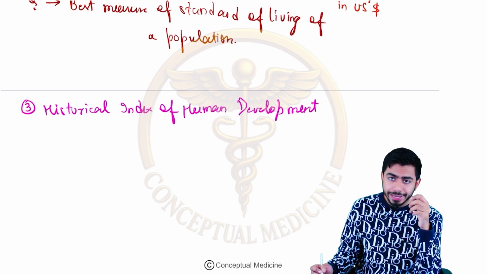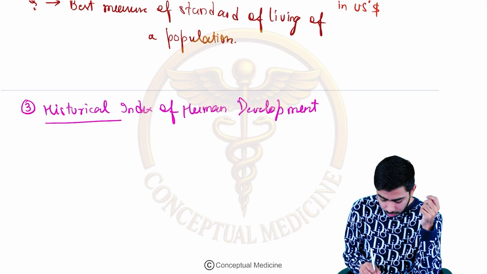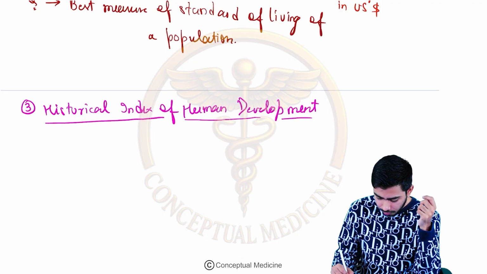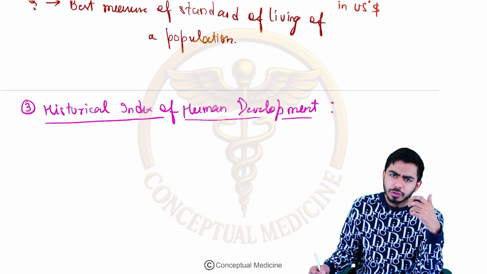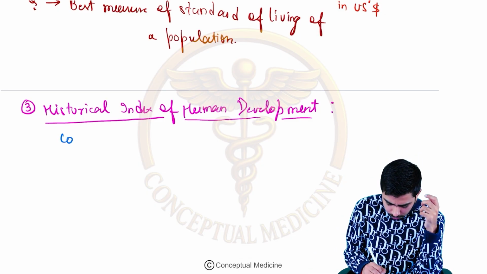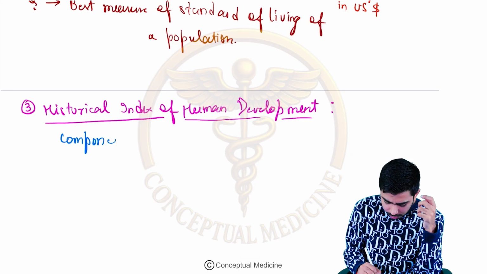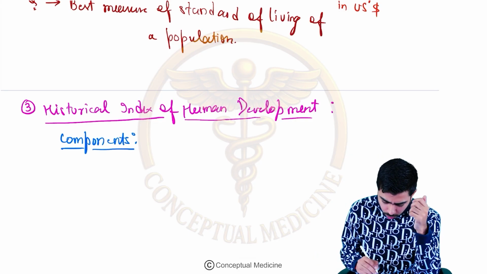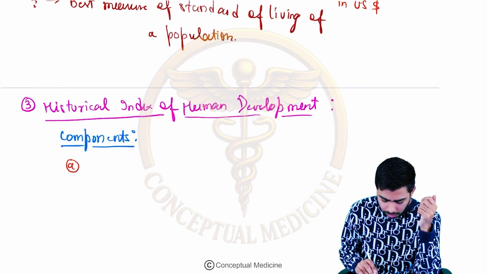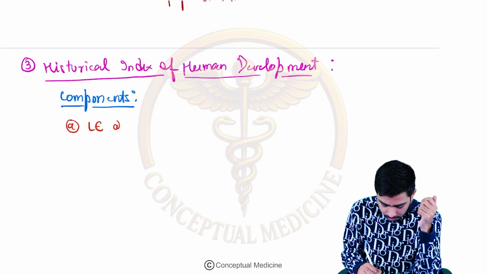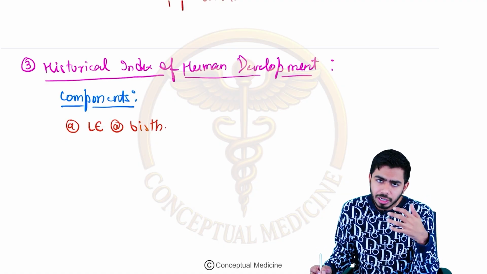I can say HISD. Okay, so historical index of human development. So what do I mean by that? Usually here also we are talking about the components. So what are these components? So in the health indices, usually the components are there which you need to focus upon. So components are over here. Let me tell you: life expectancy at birth. Okay, so like in the human development index we have talked about life expectancy at birth.